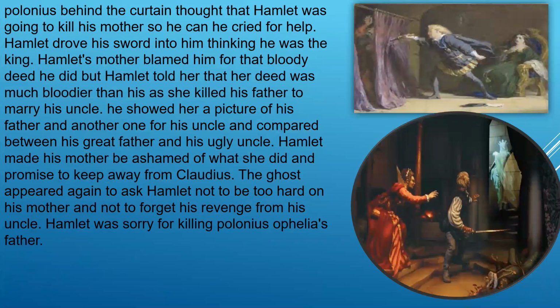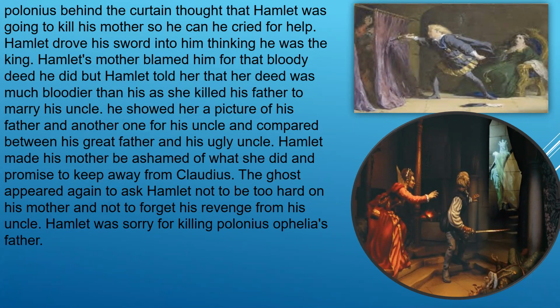Polonius, behind the curtain, thought that Hamlet was going to kill his mother, so he cried for help. Hamlet drove his sword into him, thinking he was the king. Hamlet's mother blamed him for that bloody deed he did, but Hamlet told her that her deed was much bloodier than his, as she killed his father to marry his uncle.